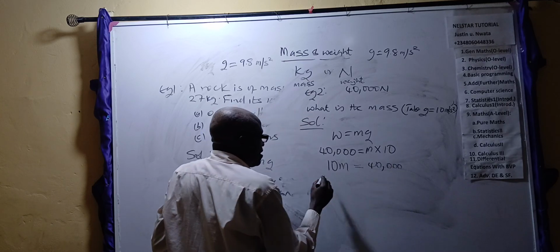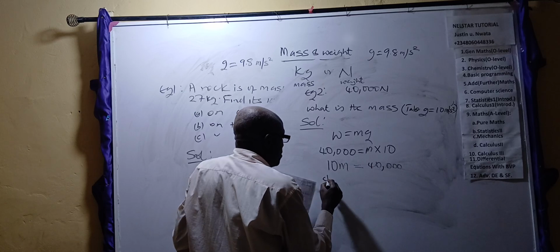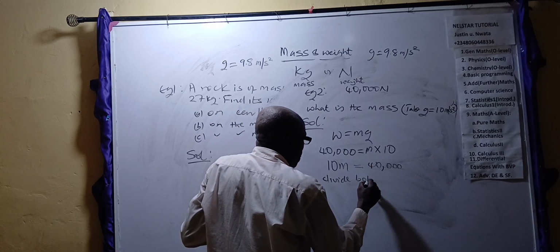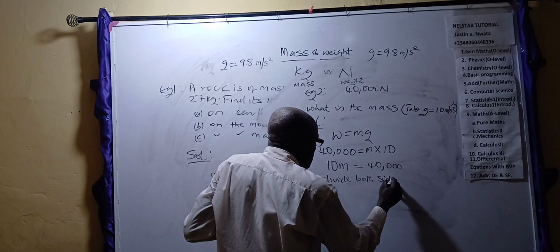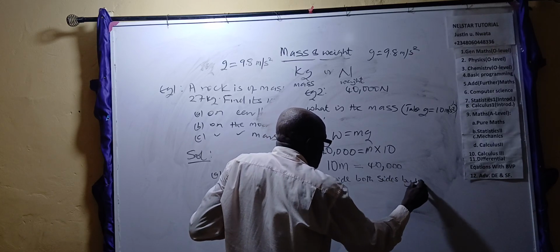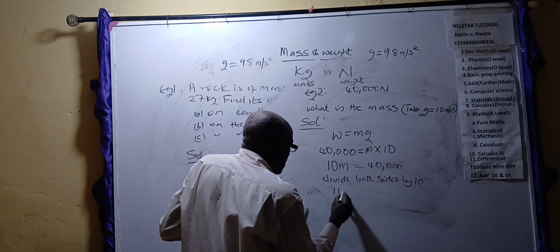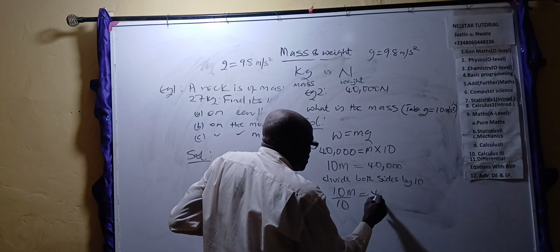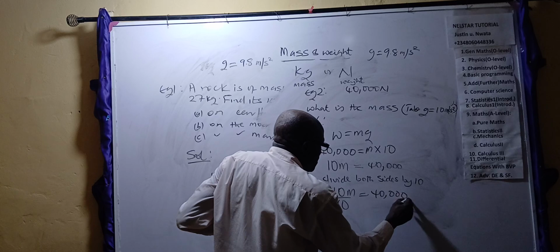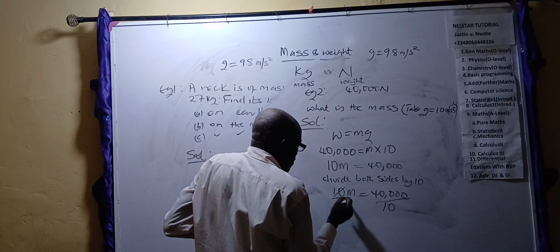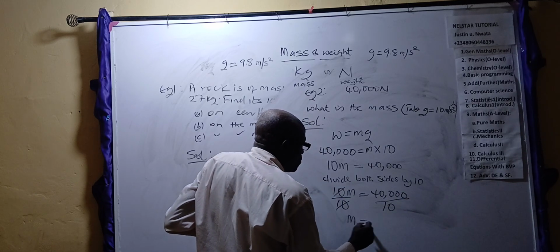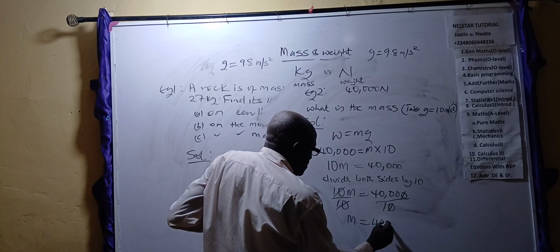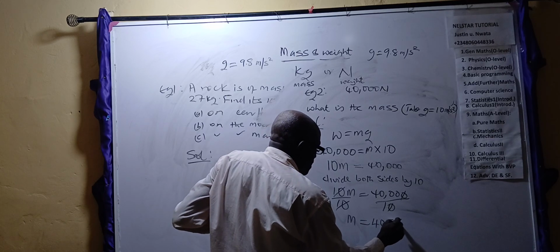Now divide both sides by 10, using our algebra. 40,000 divided by 10; 10 cancels 10. We are left with M equal to 4,000 kilograms.